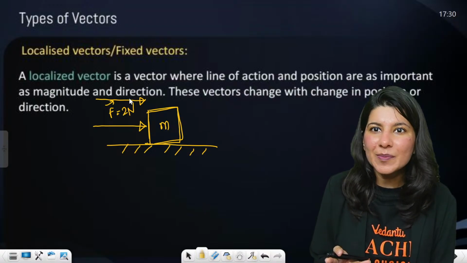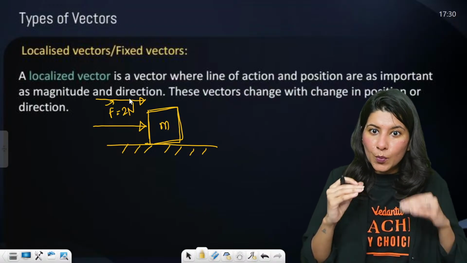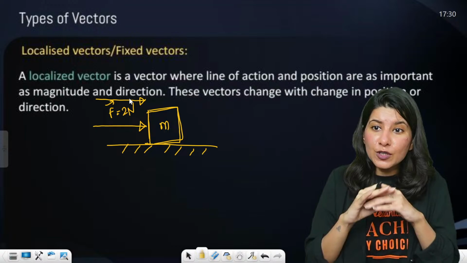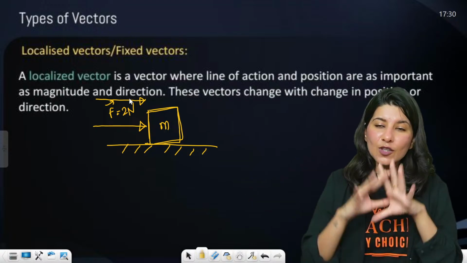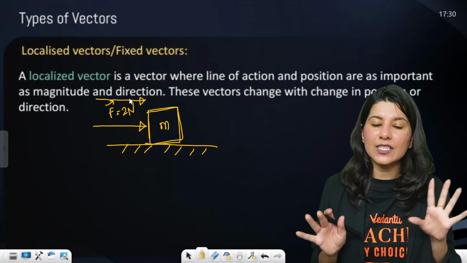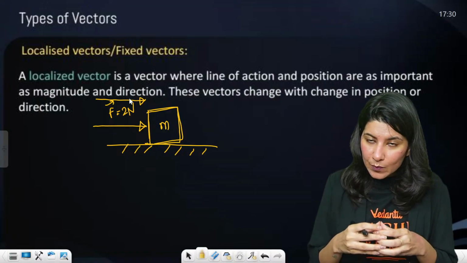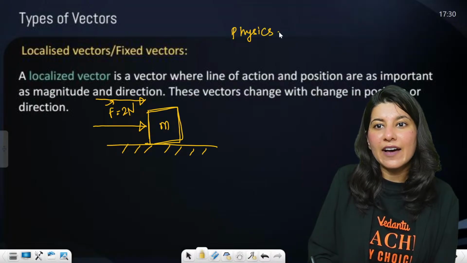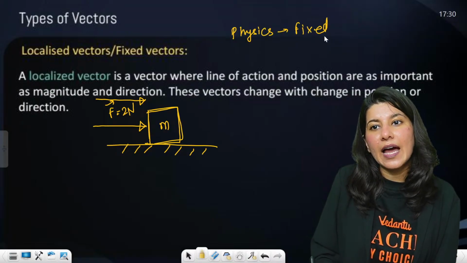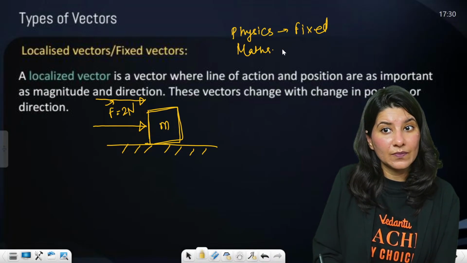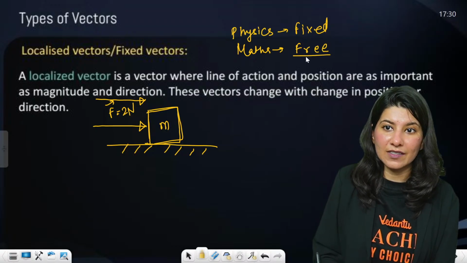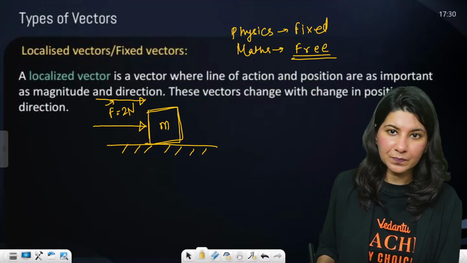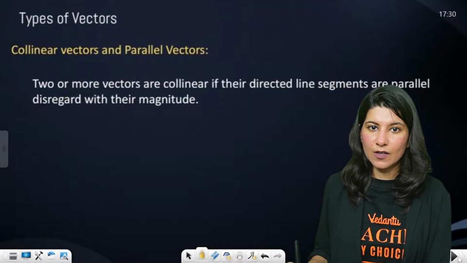But it is not possible in physics, the whole scenario gets disturbed. That's why in physics you will have fixed vectors, and in maths you will have free vectors. Are you getting my point? Got it? Yes. All right.